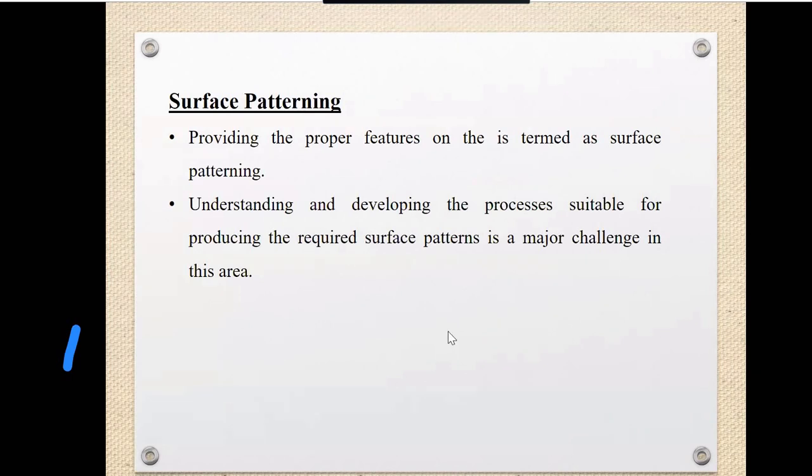Basically, what is surface patterning? Providing the proper feature on the surface is termed surface patterning. Understanding and developing the process suitable for producing the required surface pattern is a major challenge in this area.